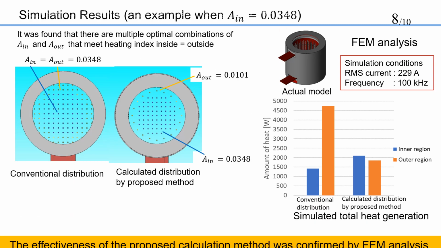First, there are multiple combinations of A in and A out for which uniform heating can be expected from the calculations in step 3. As an example, consider the case where A in is fixed at 0.0348. When A in is 0.0348 and A out equals 0.0101, the heating index is equal inside and outside. In order to clarify the effectiveness of the proposed method, the same heating object density inside and outside was also analyzed as the conventional one.